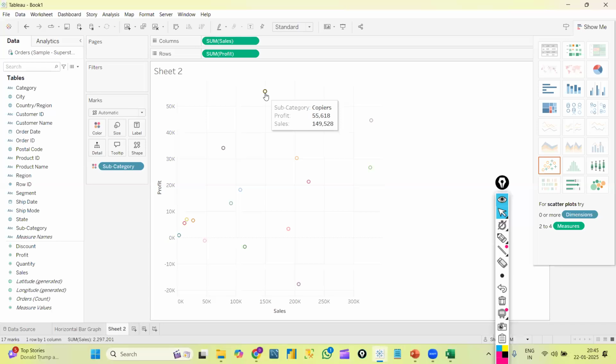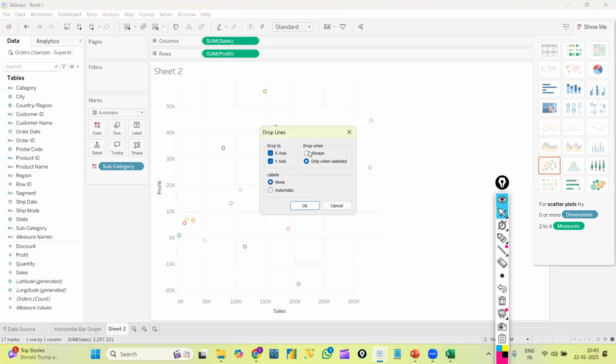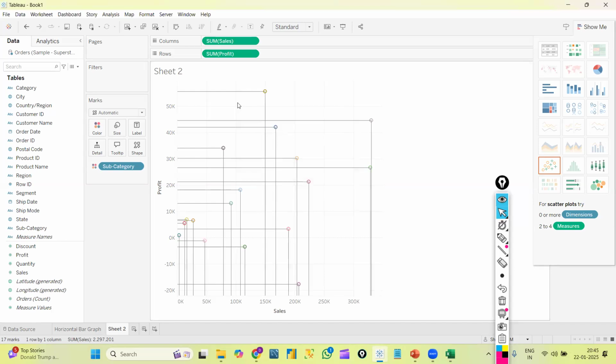We will have so many options here. We'll have something called drop lines. I will explain this detailing going forward, but for now I'm just showing you like this. This is called a drop line. It shows me the intersection of that particular point to the x-axis and the y-axis.